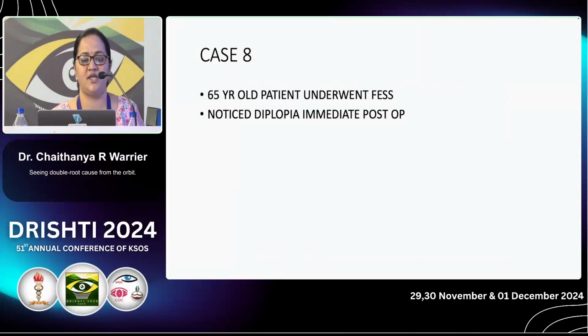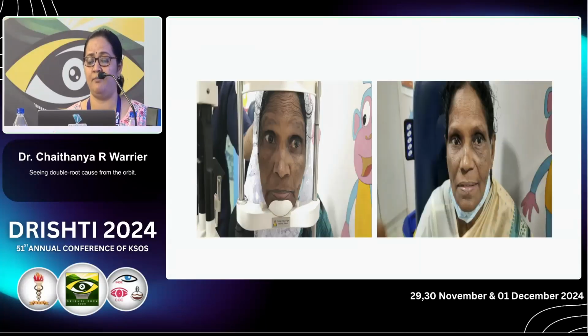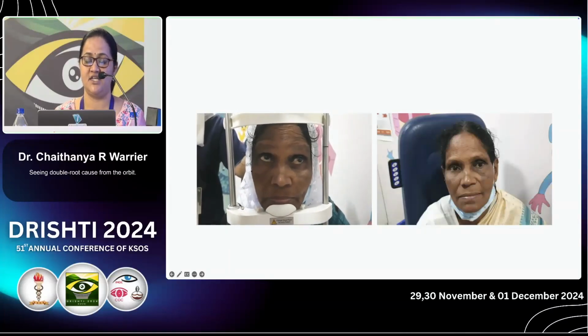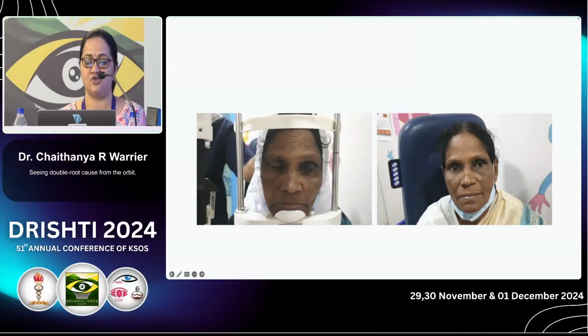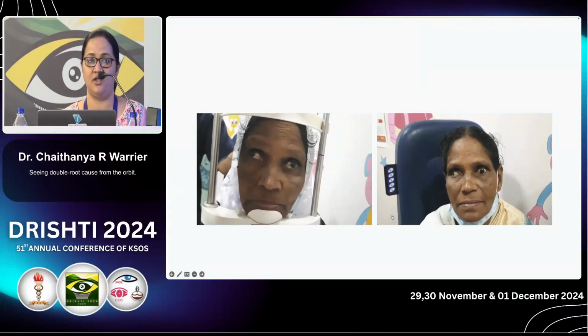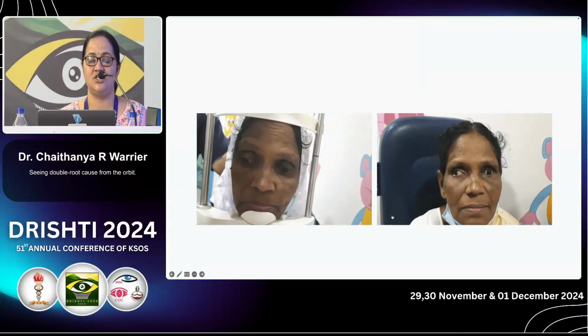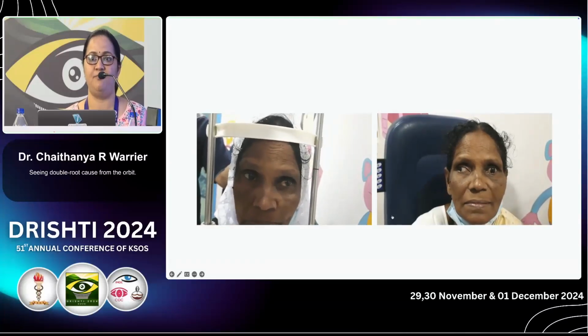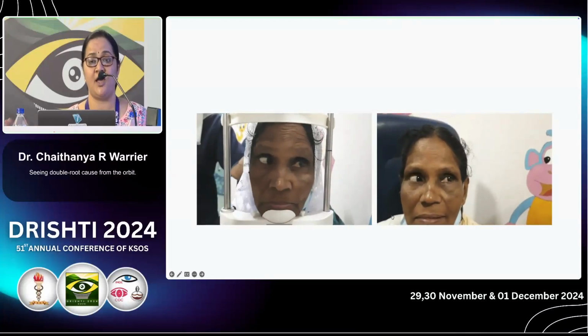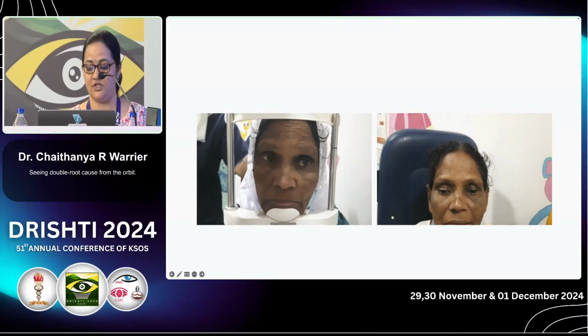A 64-year-old patient who underwent FESS noticed diplopia immediate post-op. This is a 1.5 month picture, and this is 3 month post-op. In both pictures, there is gross exotropia, and it revealed a limitation of adduction. It's because the medial rectus muscle was damaged during the FESS surgery, and she was a little free of diplopia because that eye vision was 6/18 because of pseudophakia and PCO. So she was not willing for further management.